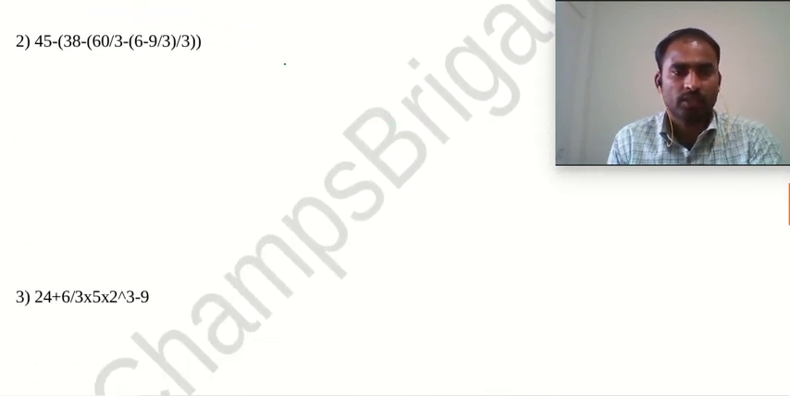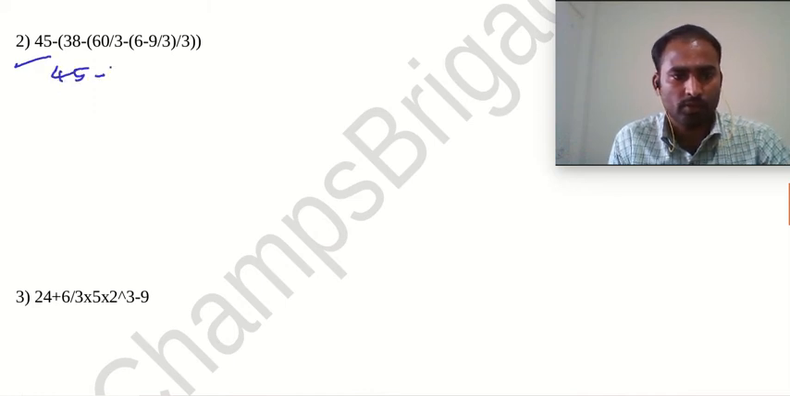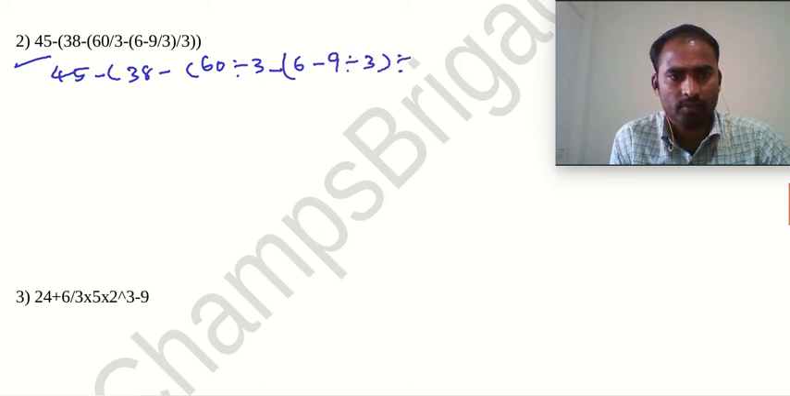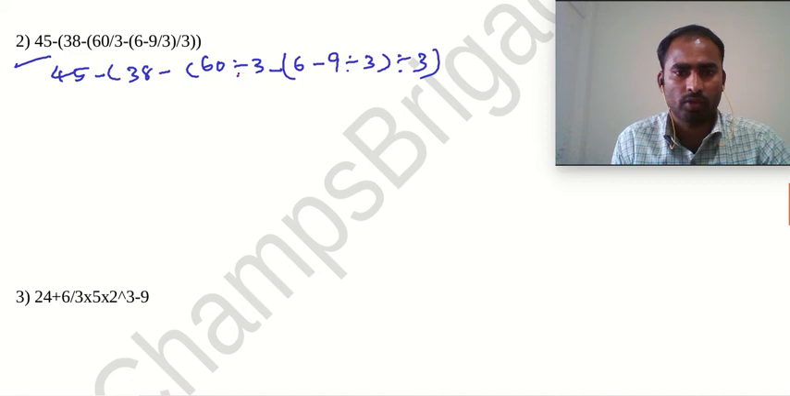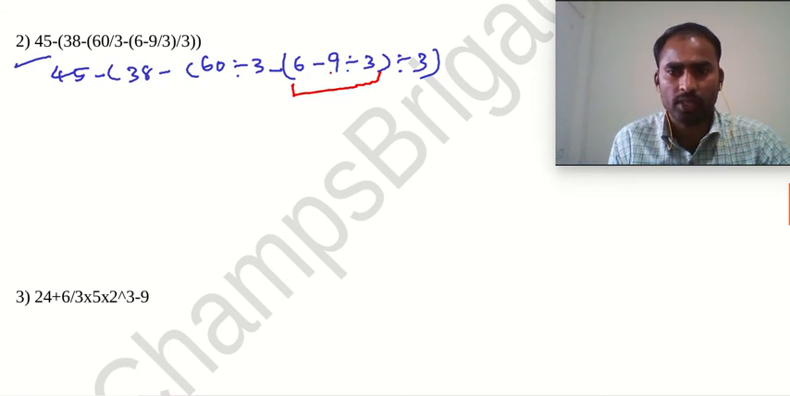Then this is the second question. I can write this as 45 minus 38 minus 60 divided by 3 minus 6 by 9 divided by 3, like this. Here we have brackets, so first I will go with the brackets. We have three brackets here. First I will go with the inner bracket. In the inner bracket also, my first preference is division. 9 divided by 3 is 3. So 6 minus 3, and I will get 3 here.